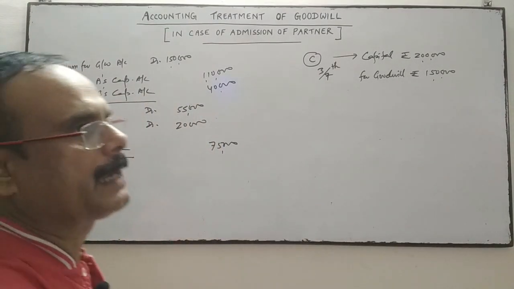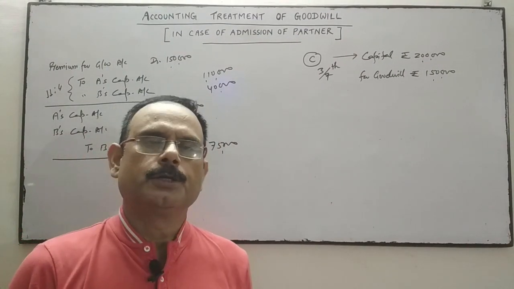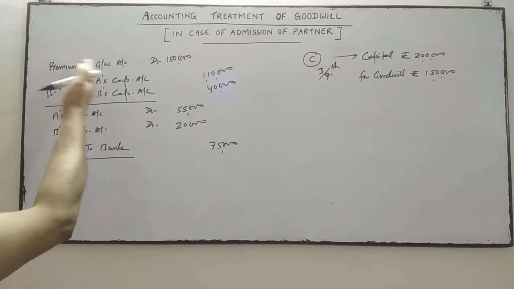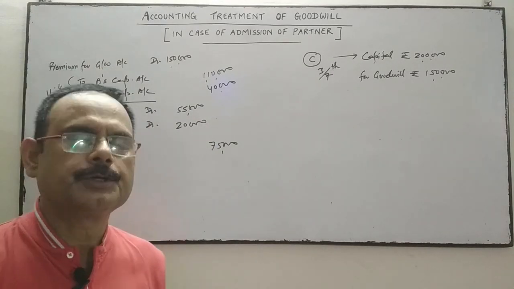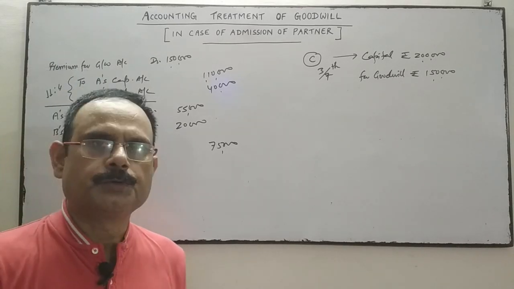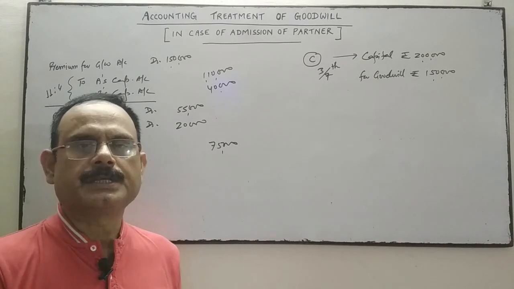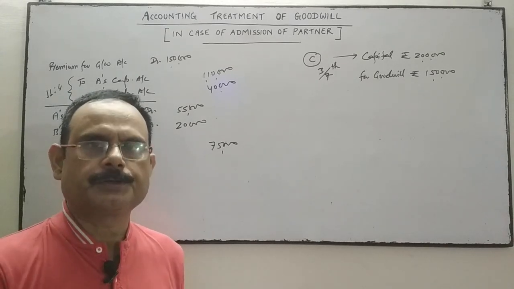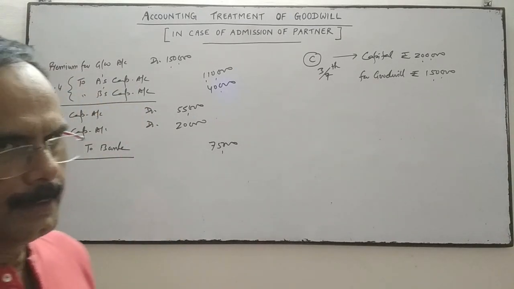First entry is cash or bank account debit to C's capital and premium for goodwill. Second entry is for transferring the premium for goodwill to the old partners in their sacrificing ratio. Third entry is for the withdrawal of the premium given by the new partner. Here half the amount has been withdrawn, so we have done the entry for the half amount only.